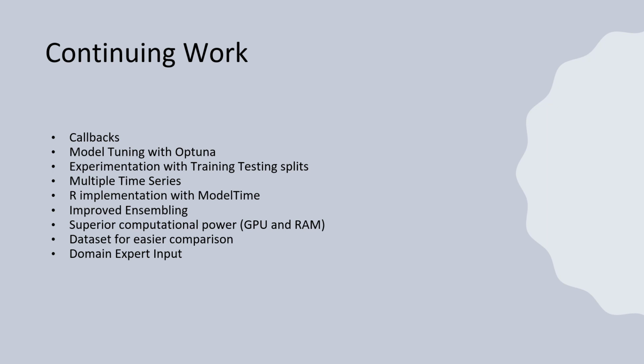Multiple time series could be used, which creates an individual prediction for each stock in the model, as opposed to averaging all prices together. The modeltime package in R is a great implementation for GluonTS that can be used to ensemble machine learning and statistical methods and is very accurate. Finally, we could have more computational power with GPU and RAM, specifically GPU training and RAM capacity for ensemble models. And then it would be good to have some domain expert input from someone from the financial world.